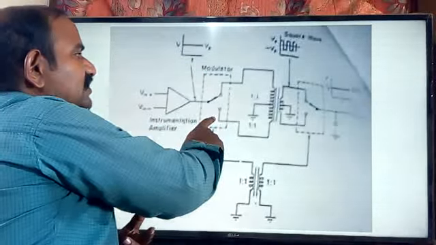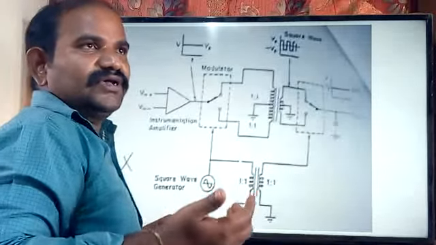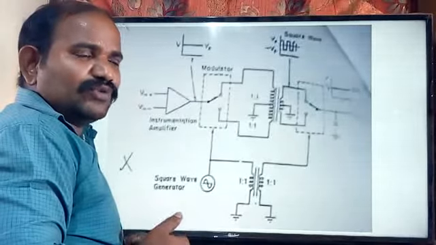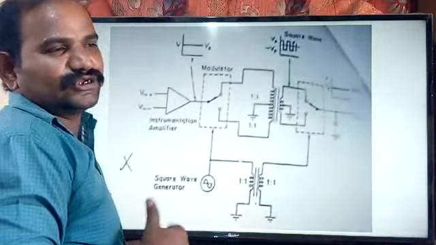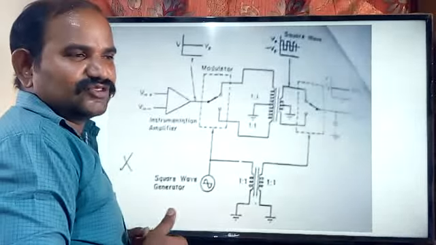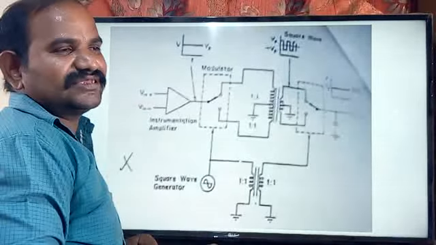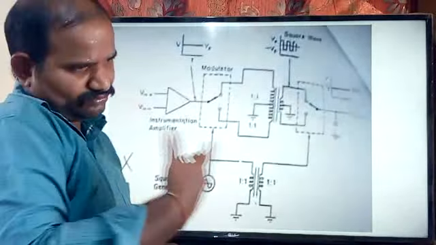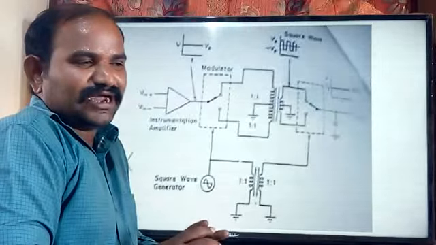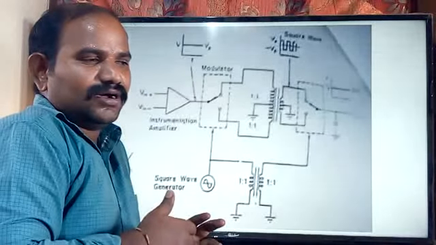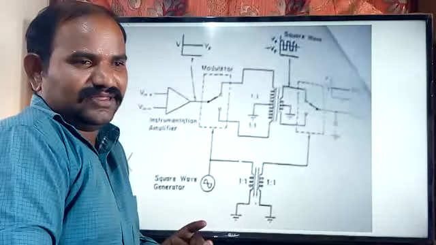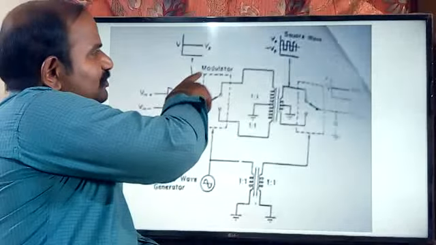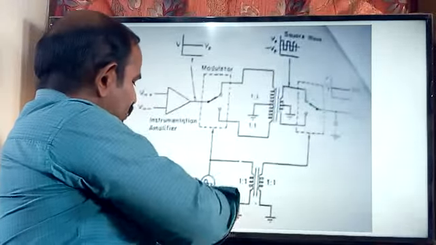In order to amplify the DC signal, we don't have direct amplifiers to amplify DC signals. So what we are supposed to do is convert the DC signal back into a continuous signal, that is a wave having a certain frequency. We can amplify the AC signal in a perfect way compared to the DC signal. So that's why I'm converting the DC information into the square wave format with the help of the balanced modulator.